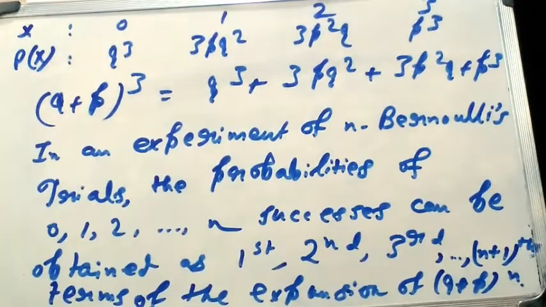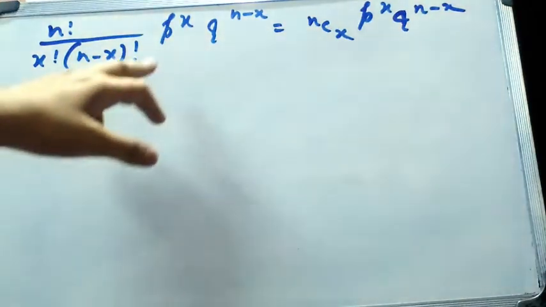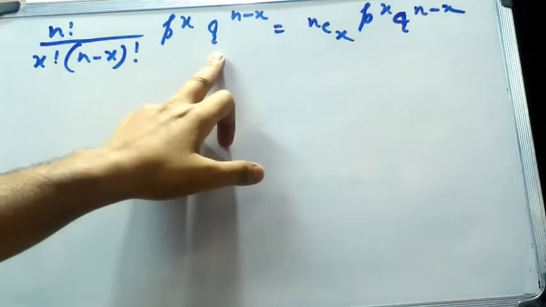So we may conclude that in an experiment of n Bernoulli's trials, the probabilities of 0, 1, 2 up to n successes can be obtained as the first, second, third and up to the n plus 1th terms of the expansion of q plus p whole to the power n. Therefore, the probability of x successes in n Bernoulli's trials will be n factorial by x factorial into n minus x factorial into p to the power x into q to the power n minus x.